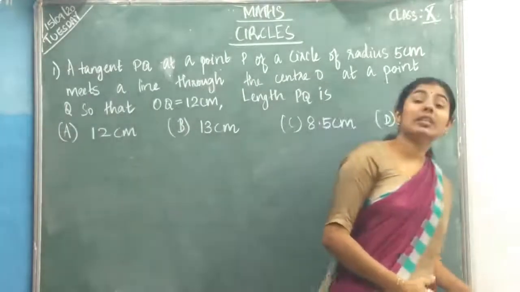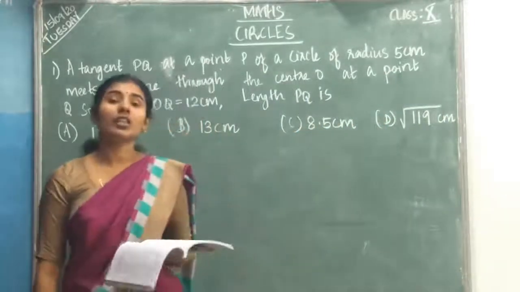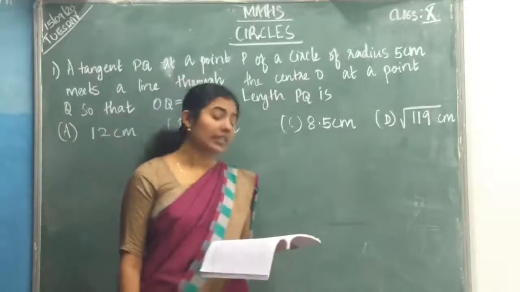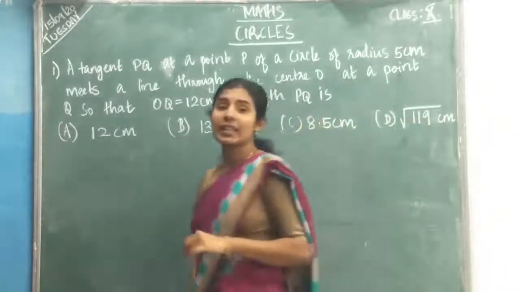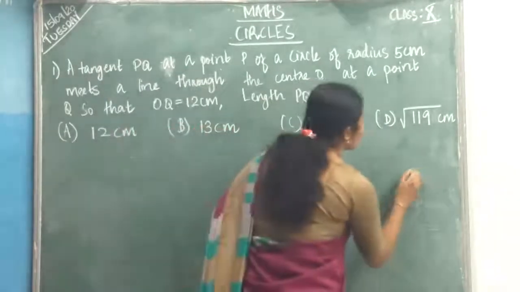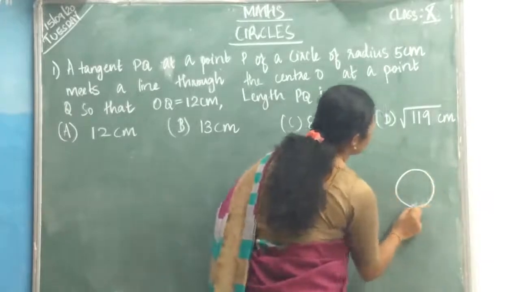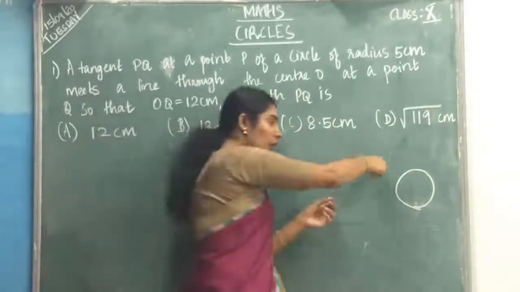See here, I will say the questions from your textbook. The first question, how many tangents can a circle have? Can you say the answer? In a circle, total how many points will be there on this boundary?